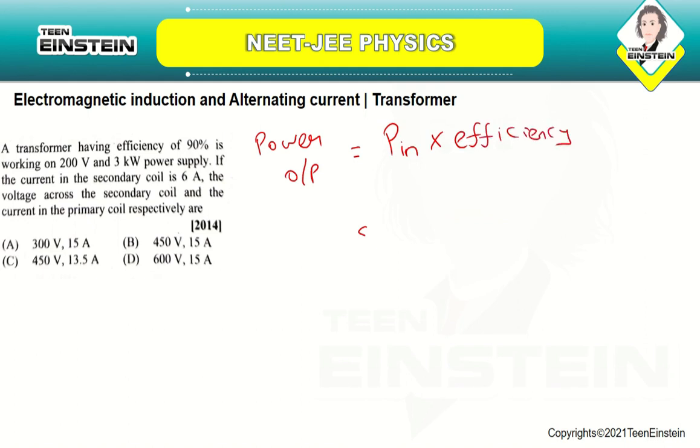Or we can write it in a different way. Efficiency is equal to power output by power input. So here you are having input power as 3 kilowatt. So 3 into efficiency 90%, which is 90 divided by 100, so you will be getting it as 2.7 kilowatt.